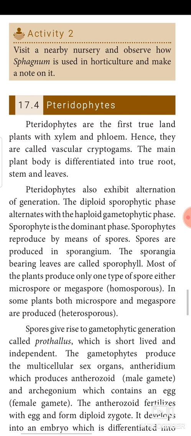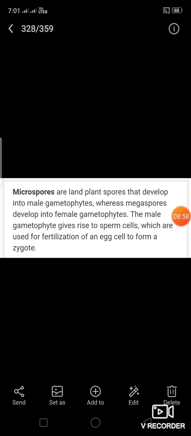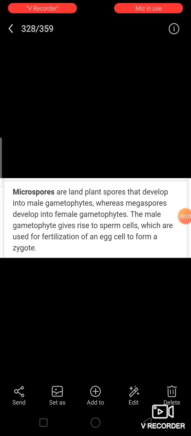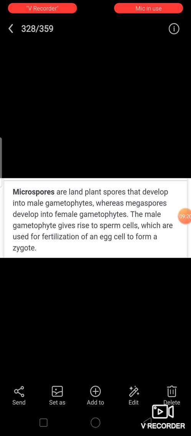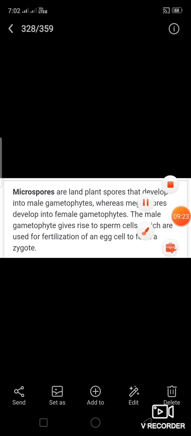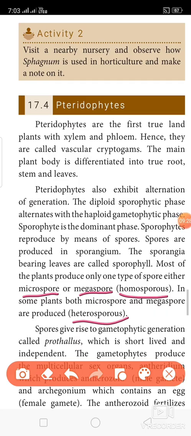Most of the plants produce only one type of spore, either microspore or megaspore. Let's see what microspore and megaspore are. Microspores are land plant spores that develop into the male gametophyte, whereas megaspores develop into the female gametophyte. The male gametophyte gives rise to sperm cells, which are used for fertilization of an egg cell to form a zygote. So microspore stands for male gametophyte, megaspore stands for female gametophyte. I hope you now understand what microspore and megaspore are.